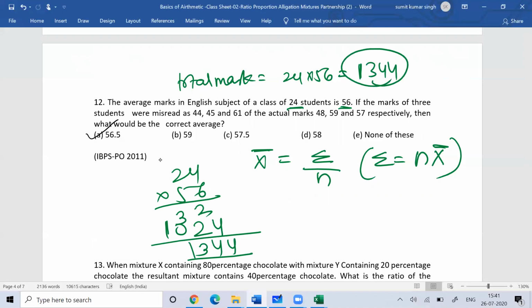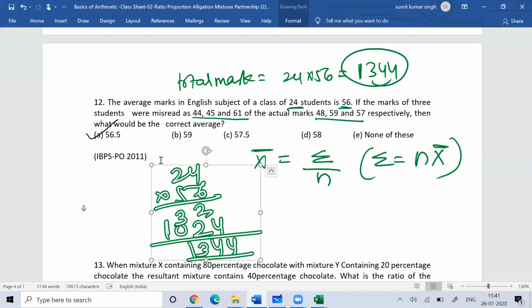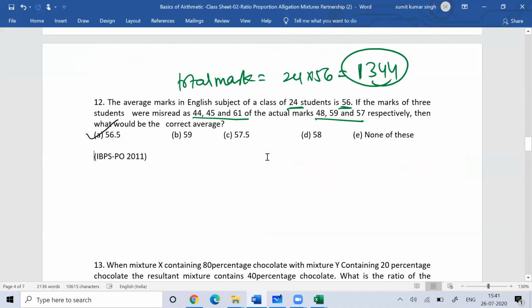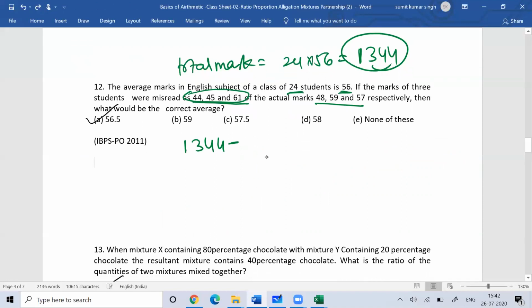Okay, so if the marks of 3 students were misread as this of the actual, what would be the correct average? So out of this 1344, few marks were written wrong. These marks were written wrong: 44 plus 45 plus 61. So their sum is written wrong.